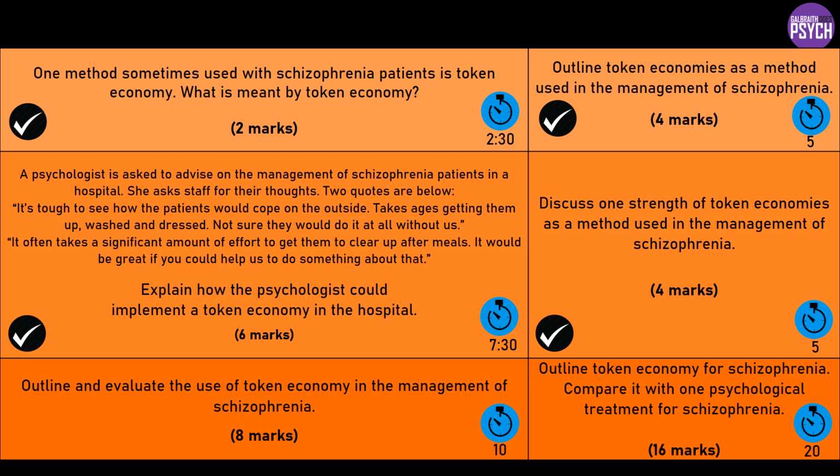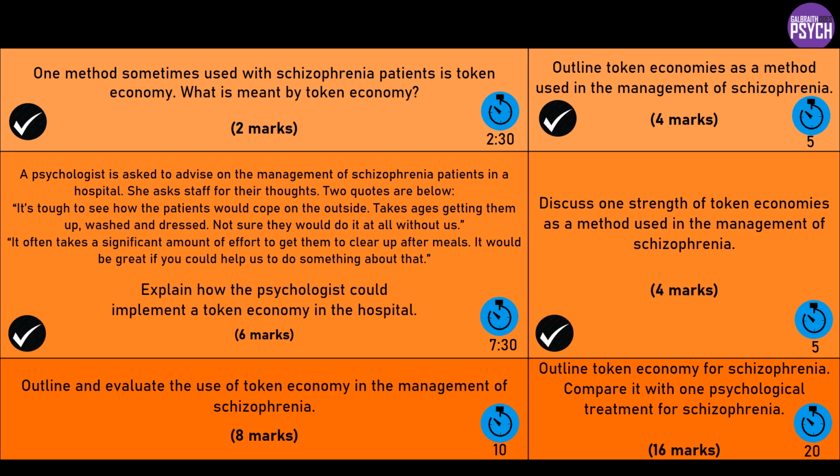In terms of how to tackle the evaluation marks, I tend to do 2 evaluation points for an 8 marker. You could do a strength and a limitation. We've already talked about a strength, there's research support. A limitation, I've mentioned that already. You could talk about the lack of long-term benefit, a lack of utility outside the hospital. It's not going to benefit patients. There's not going to be that maintenance of these positive behaviour changes. You could talk about the lack of quality research support if you wanted to. So I think there's plenty there already for an 8 marker.